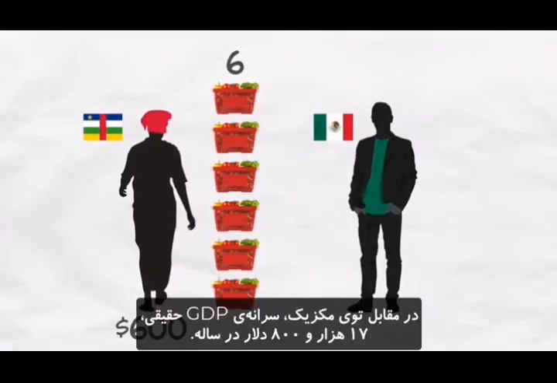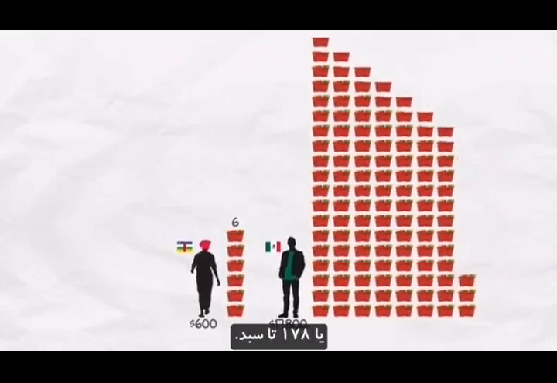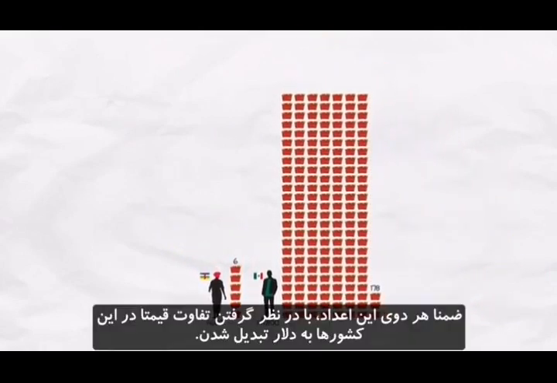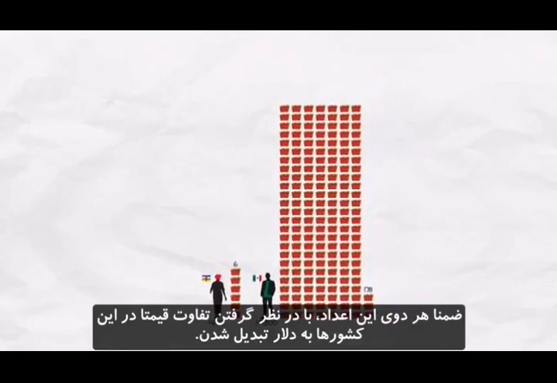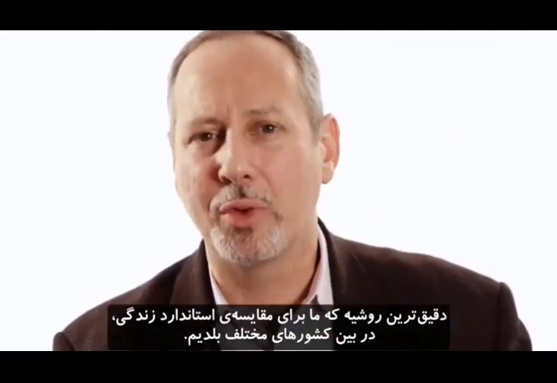Real GDP per capita in Mexico, in contrast, is $17,800 per year, or 178 baskets. Both of these numbers, by the way, have been converted to dollars by taking into account differences in prices in these countries.